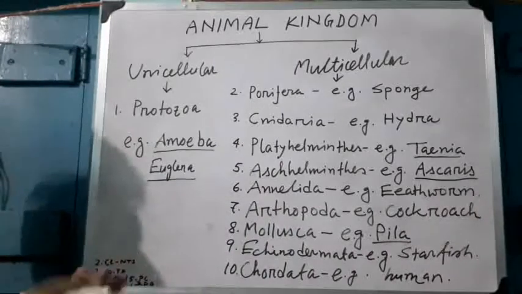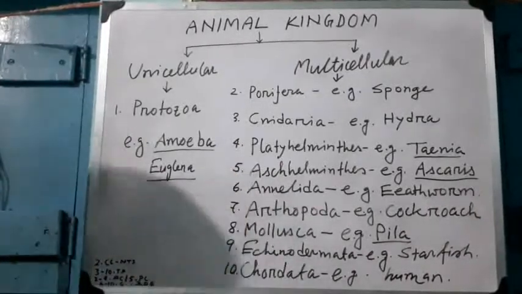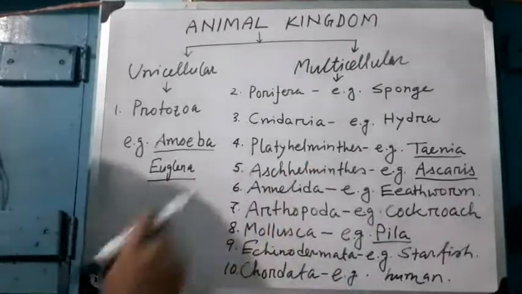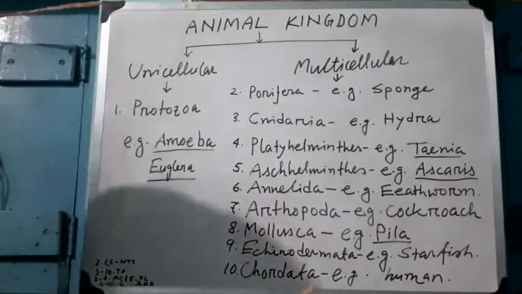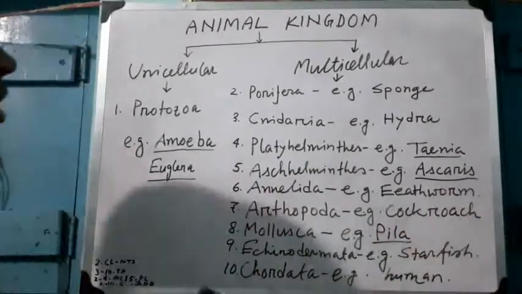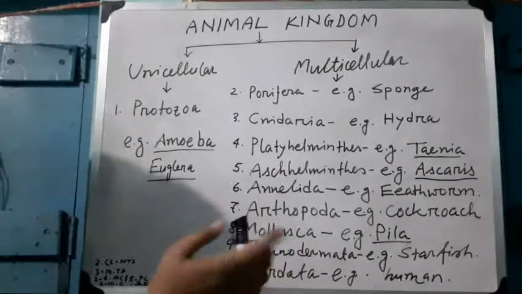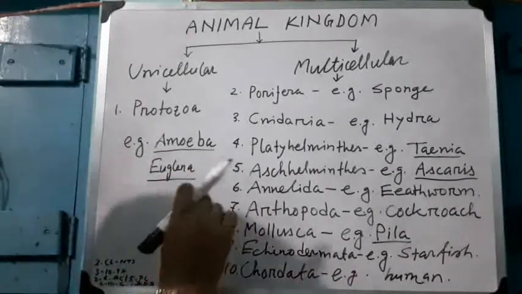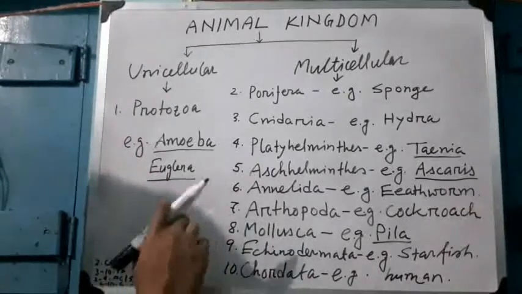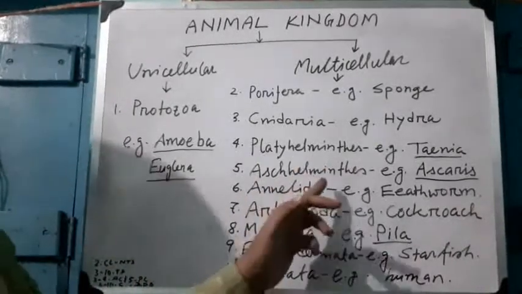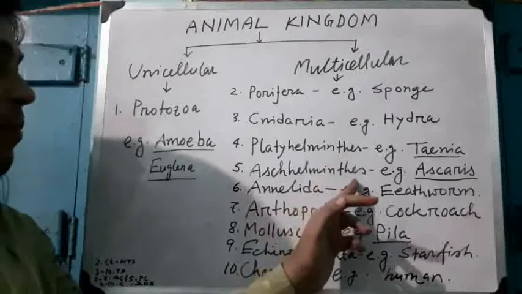Then come to Aschelminthes. Generally, all the roundworms are included within the phylum Aschelminthes. Example of Aschelminthes is Ascaris. If we cut a transverse section of a roundworm, we get a round section. Okay? All the roundworms are included within the phylum Aschelminthes.